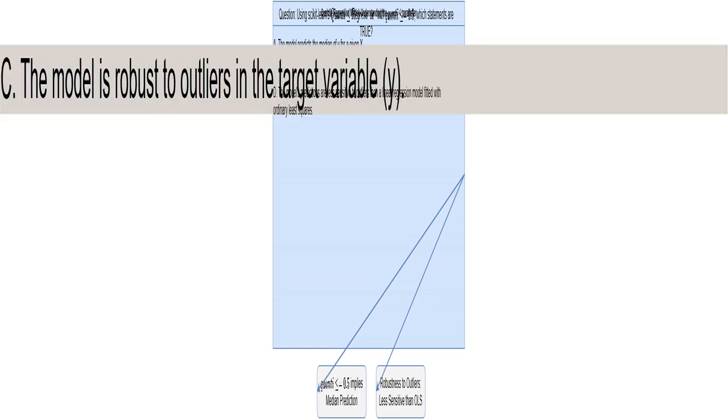This statement is partially true. The model is robust to outliers because it predicts the median, not the mean. The mean is easily affected by outliers. The median is less affected. However, statement D provides a more precise comparison.